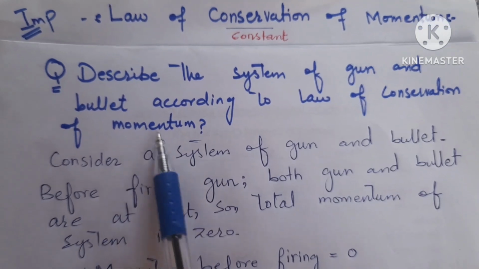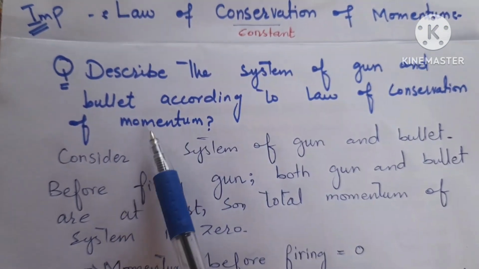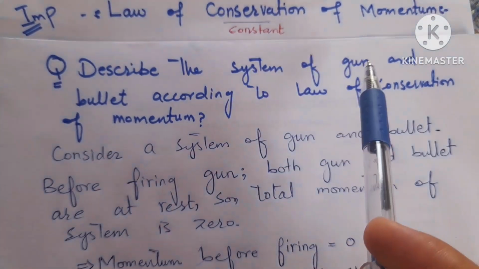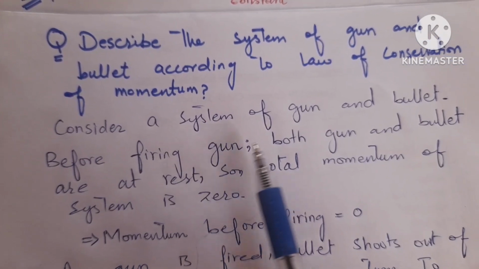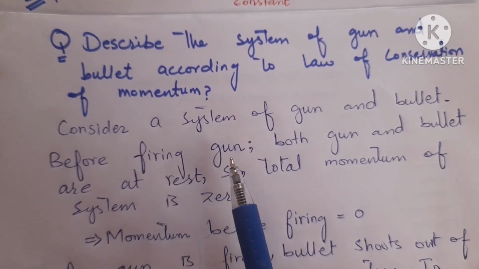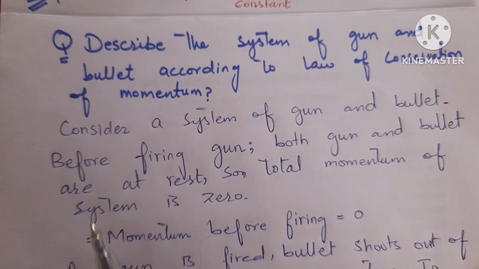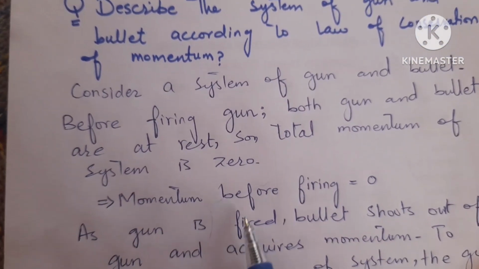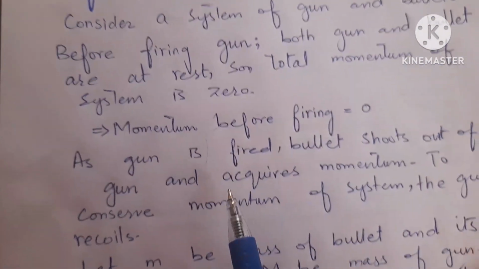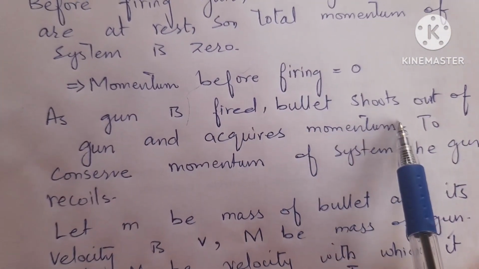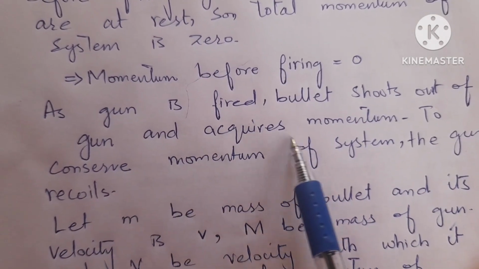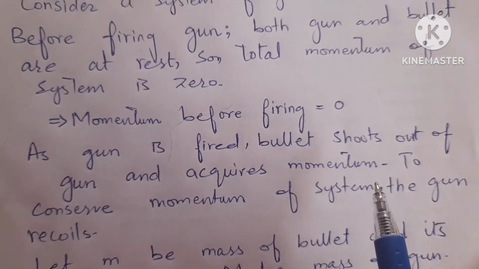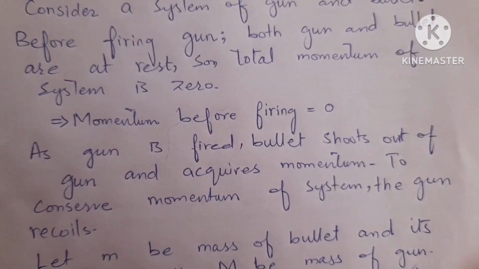Here I discuss a question that describes the system of a gun and bullet according to the law of conservation of momentum. It is also an application of conservation of momentum. Consider a system of gun and bullet before firing. Both gun and bullet are at rest. So total momentum of the system is 0. Momentum before firing is equal to 0. As the gun is fired, the bullet shoots out of the gun and acquires momentum. To conserve momentum of the system, the gun recoils.